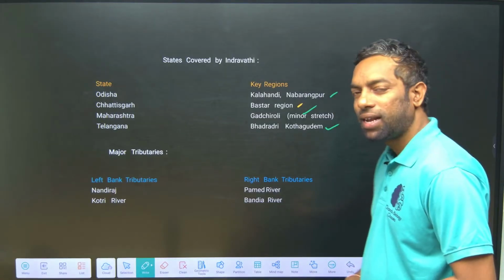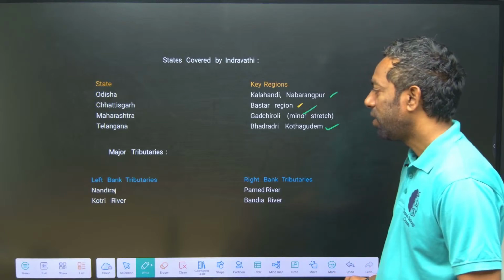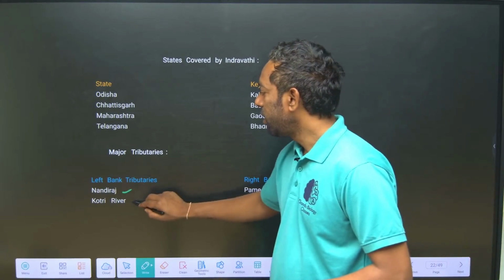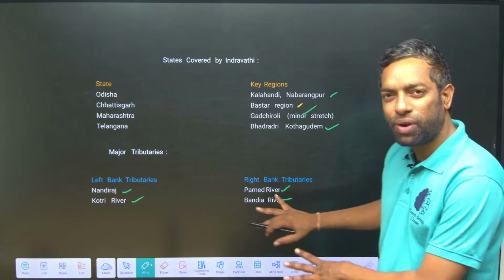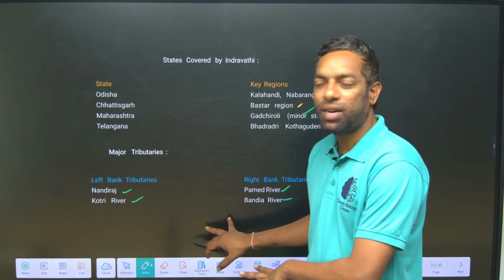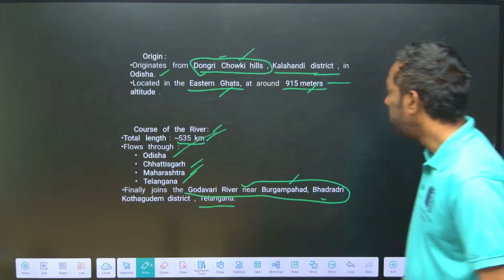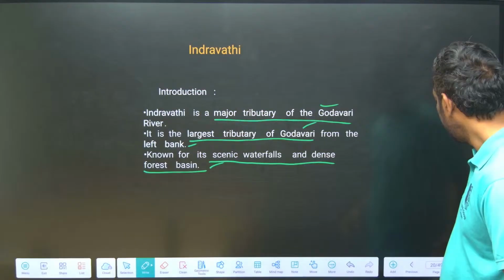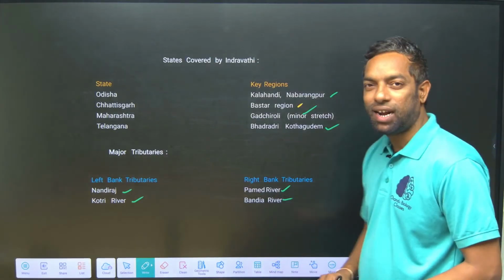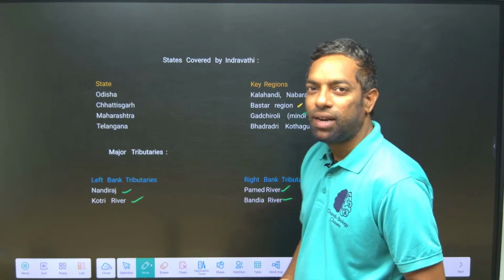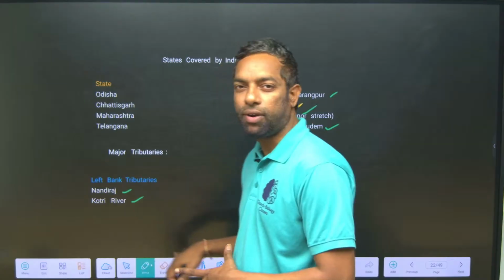There are left bank and right bank river tributaries: Nandiraj and Kotri river, Pamet river and Bandiar. Just look here, these are the tributaries of the Indravati river. These tributaries are not located in Telangana, that's why they might not be important, but they can give you questions, so just look into them.